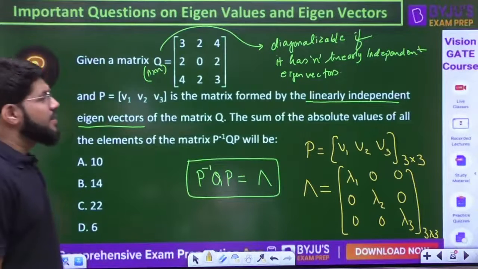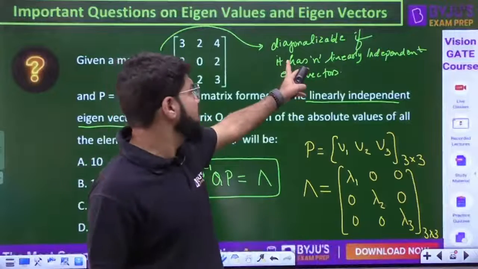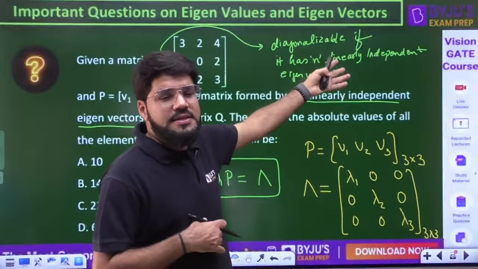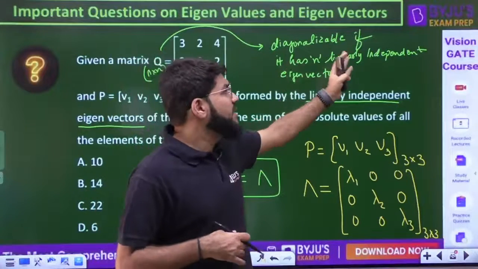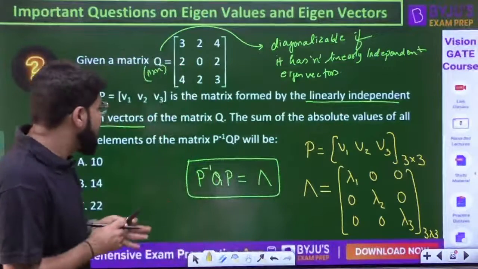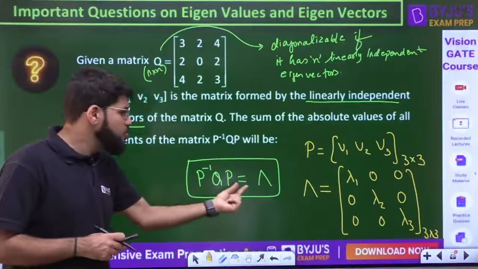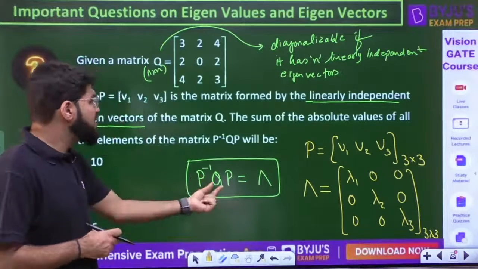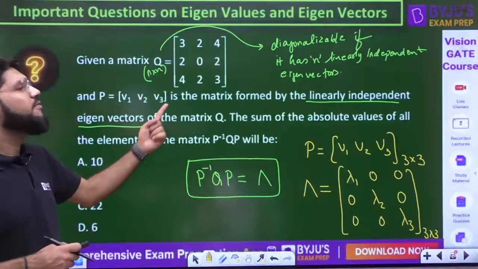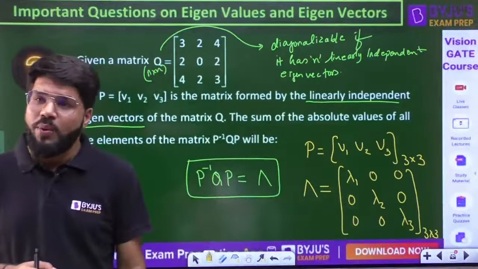So if a matrix is diagonalizable, what is the condition for that? A factual question can also come on this. A matrix is diagonalizable if it has n linearly independent eigenvectors, or n distinct eigenvalues. Then I can write down the matrix Q as P inverse QP equal to lambda, where P is the matrix containing the eigenvectors and lambda is the diagonal matrix containing all the eigenvalues.